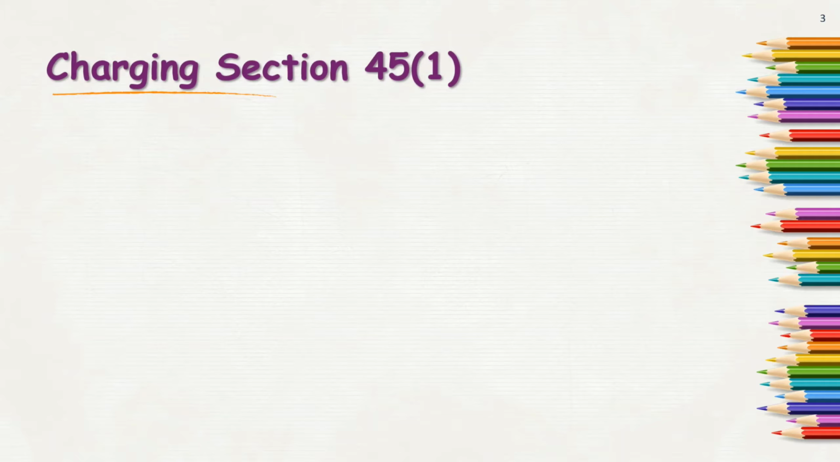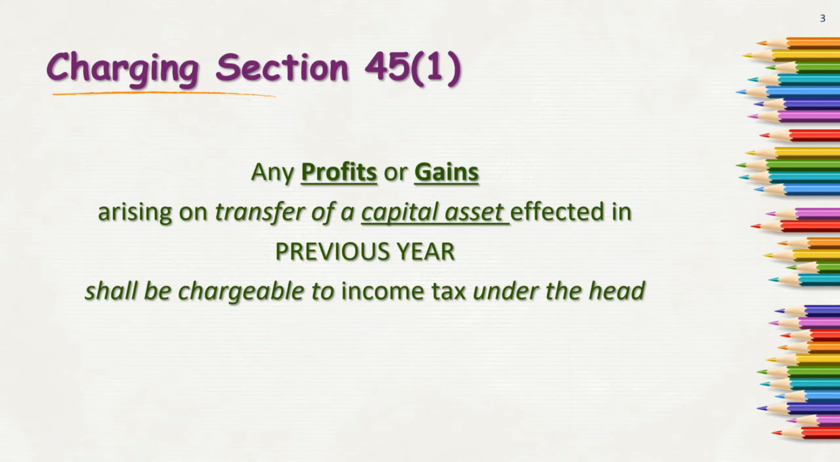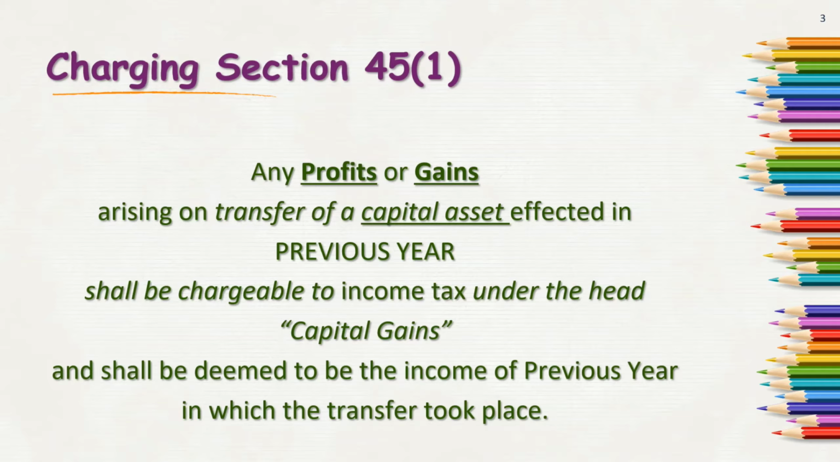Capital gain has charging section 45 subsection 1. Profits or gains arising on transfer of a capital asset shall be chargeable under the head capital gains. The charging section reads: any profit or gains arising on transfer of a capital asset effected in the previous year shall be chargeable to income tax under the head capital gains and shall be deemed to be the income of the previous year in which the transfer took place.